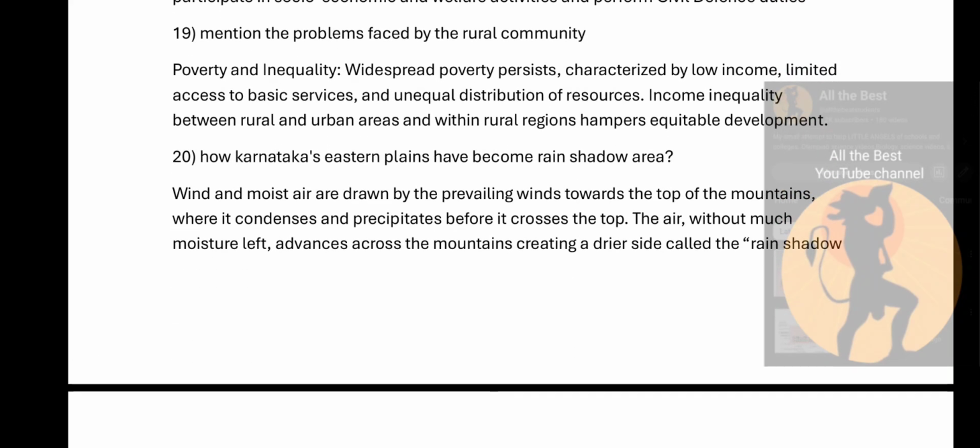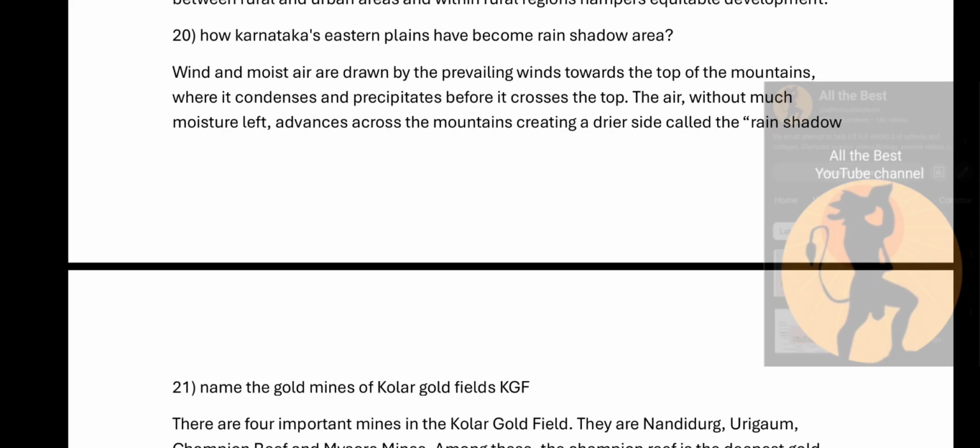19th question, mention the problems faced by the rural community. See, poverty and inequality. Widespread poverty persists, characterized by low income, limited access to basic services, and unequal distribution of resources. Income inequality between rural and urban areas and within rural regions hampers equitable development. So 20th question, how have Karnataka's eastern plains become a rain shadow area?